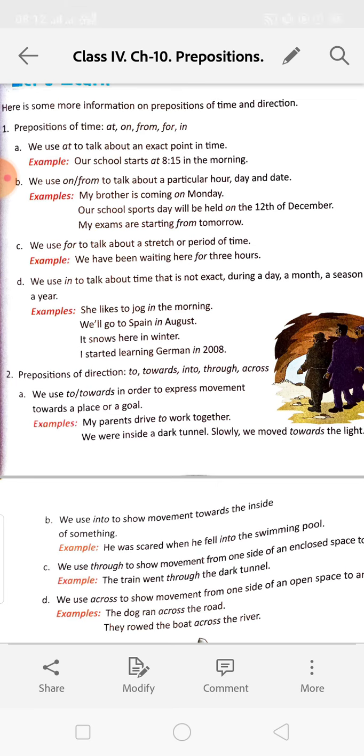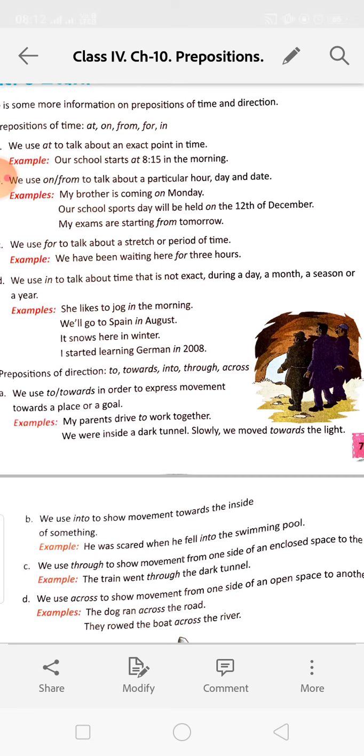We use "in" to talk about time that is not exact during a day, a month, a season, a year. She likes to jog in the morning. Okay, so "in" is used to show not the particular time. It is showing the time, not exact. In the morning, maybe he will start at 4 o'clock or 5 o'clock or 6 o'clock.